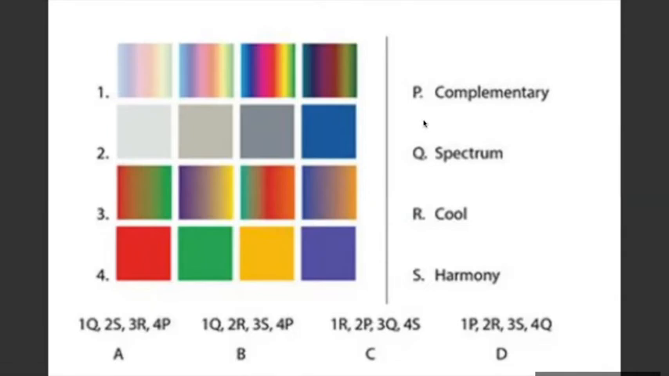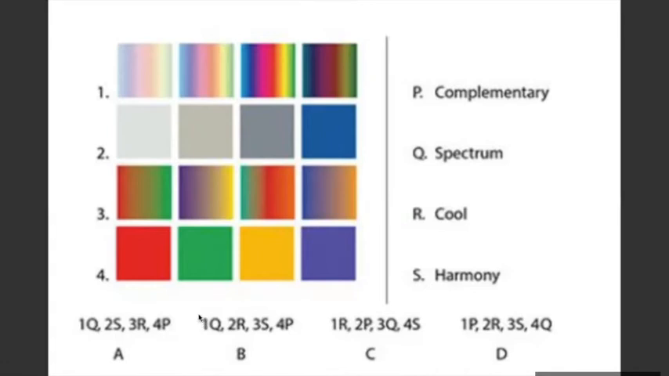Okay, let's go step by step. What word matches the first strip? Spectrum, because it's showing various layers of different colors, which are present in the spectrum. So one will be Q. For one, you have two options, A and B, so C and D are negated right away. Now, when I go to the second one, gray, sepia, and then blue, which color scheme is this? Cool. So two is R.